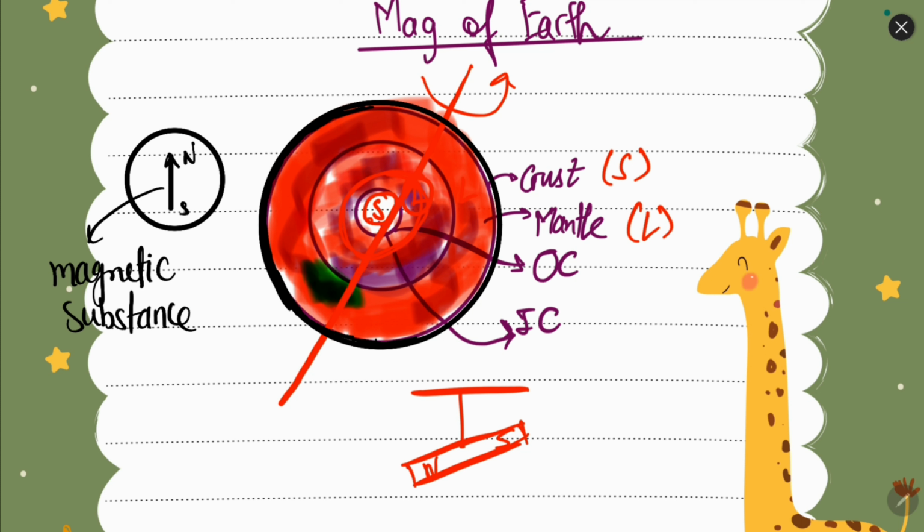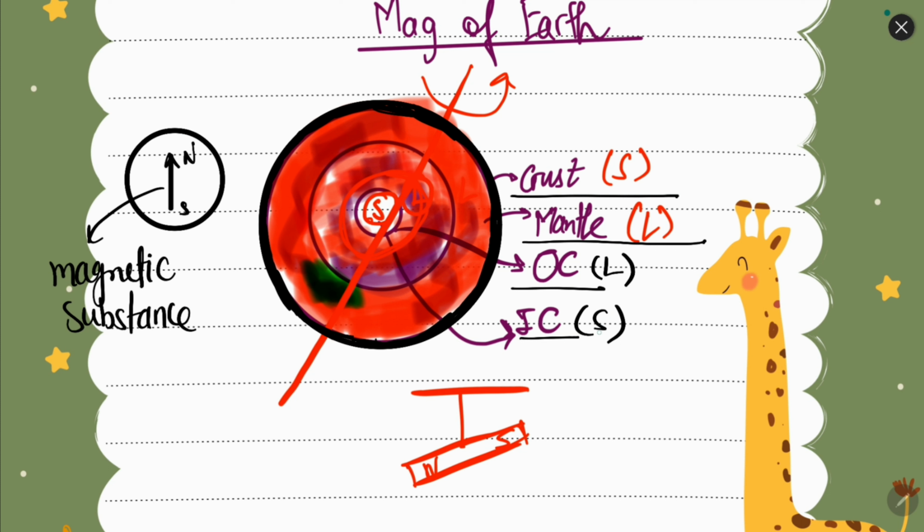Inside the inner mantle we have the outer core, which is liquid, and inside the outer core we have the inner core, which is again solid. So it's like solid, liquid, solid.